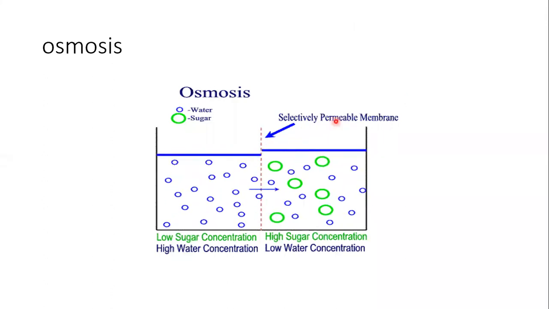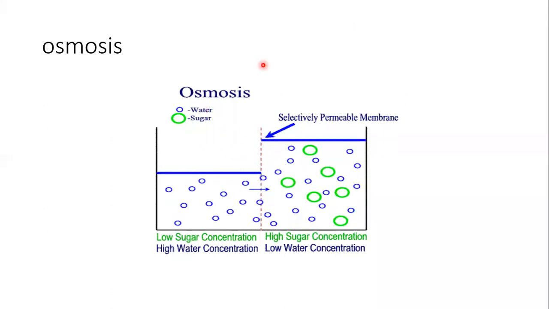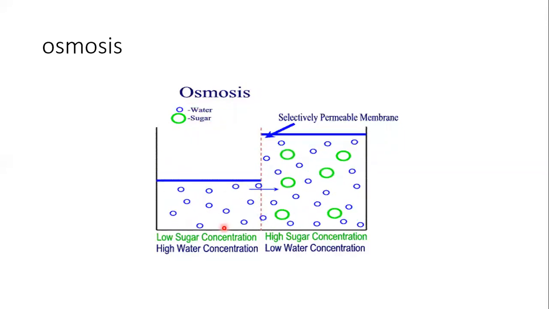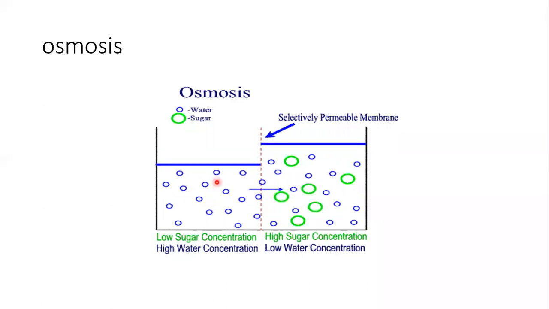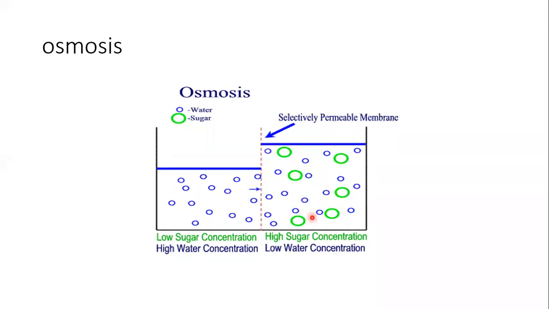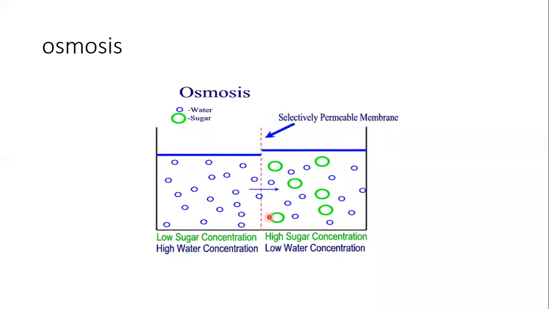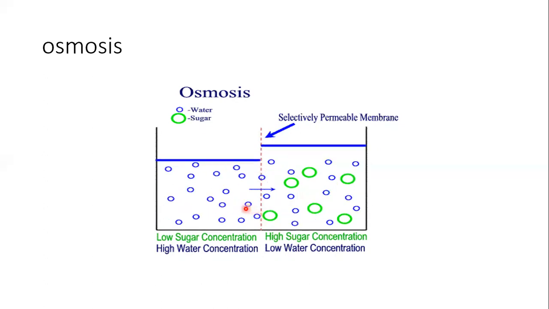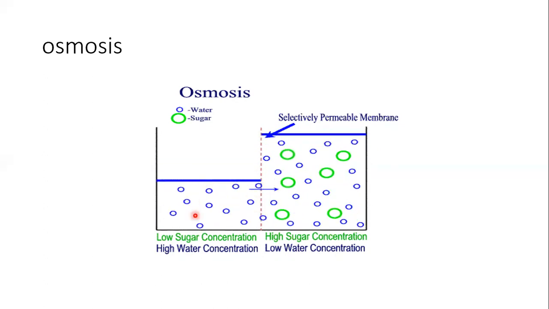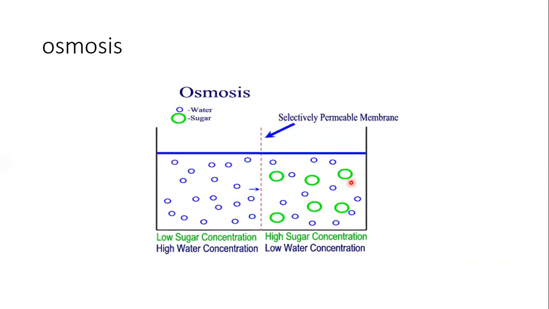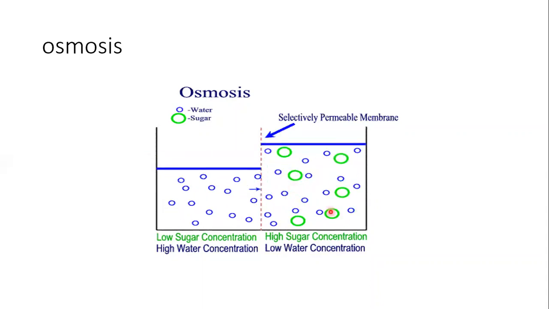See, Ashita, osmosis is the process of movement of water molecules or solvent molecules from their high concentration to their lower concentration through a selectively or semi-permeable membrane. Water is in higher concentration in this part of the beaker, and in lower concentration in this part.